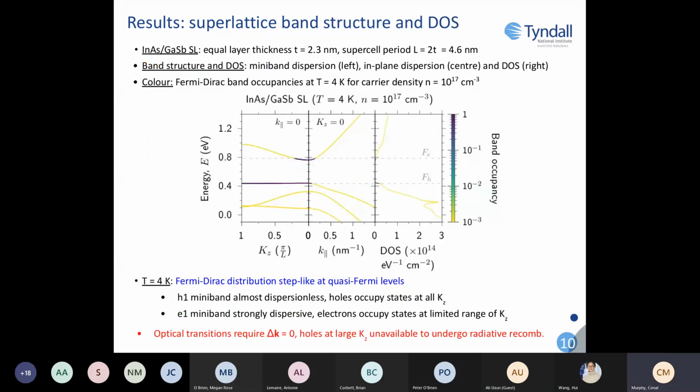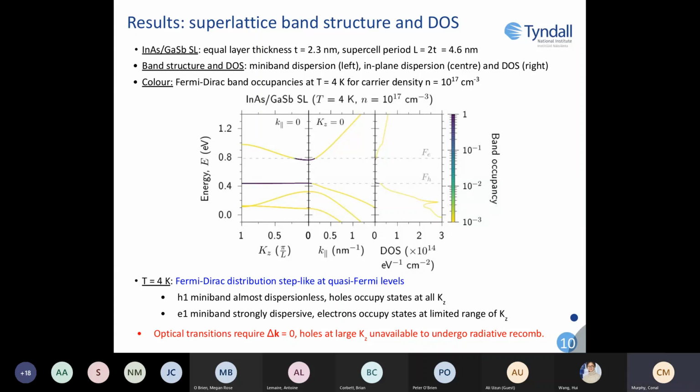So here in this plot, we see, moving left to right, the miniband dispersion, the in-plane dispersion, and the associated density of states. This is presented for 4 Kelvin with a carrier density of 10^17 carriers per cubic centimeter. The line color corresponds to a Fermi distribution occupation weighting. So as the line gets darker, we see higher occupancy. At 4 Kelvin, we see a step-like Fermi distribution, which gives step-like band occupation.